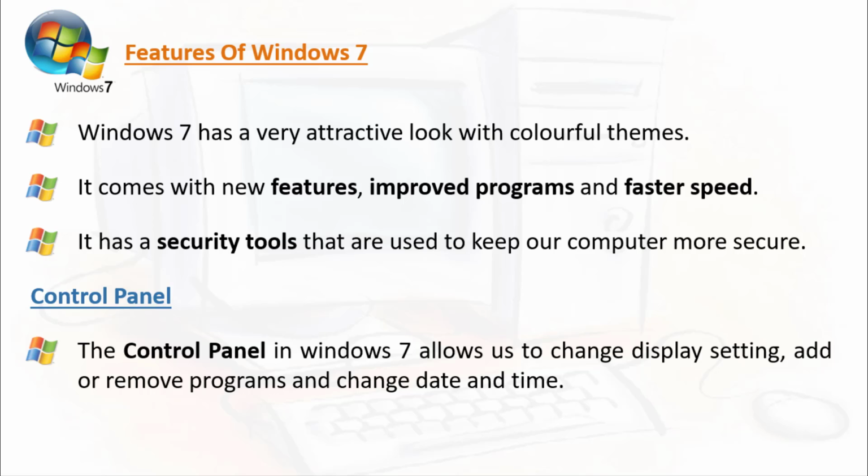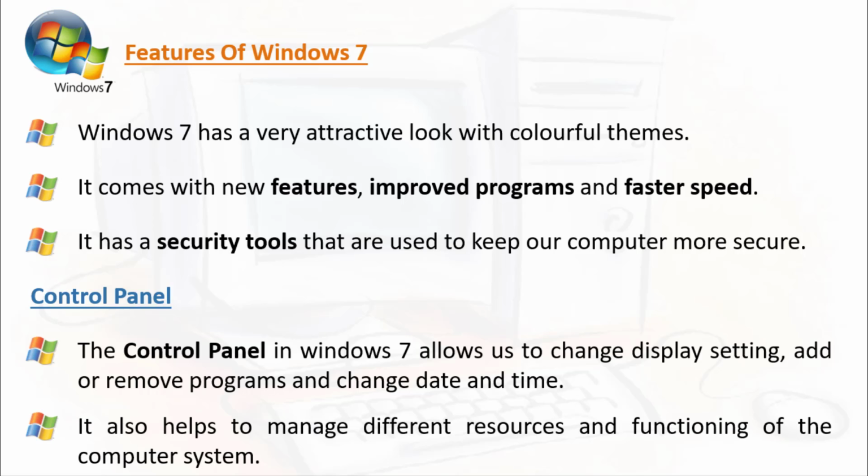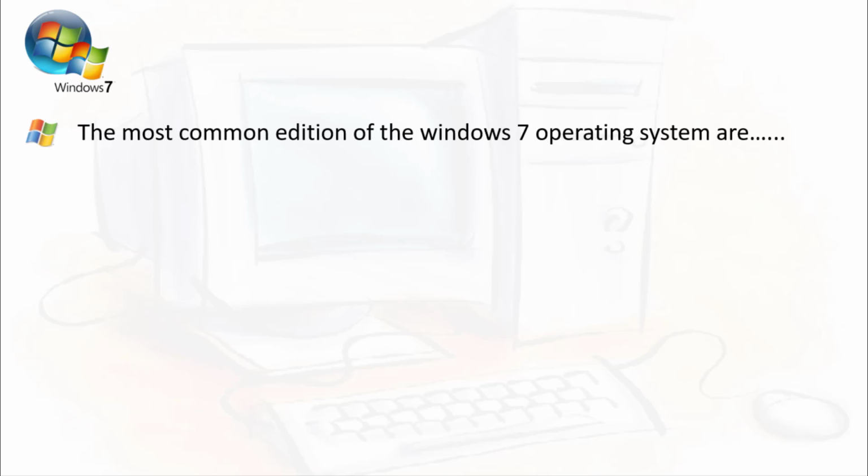It also helps to manage different resources in the functioning of the computer system. This control panel is also useful for managing the resources in the functioning of the whole computer system.